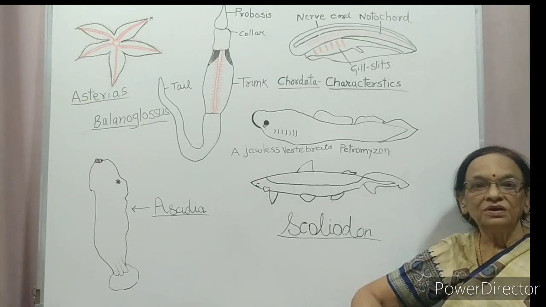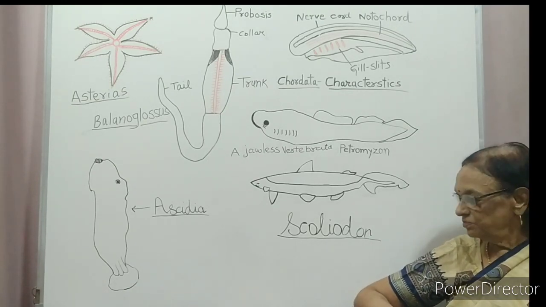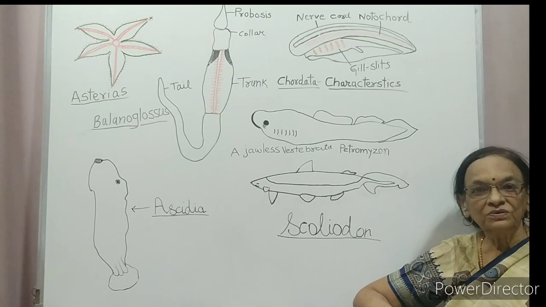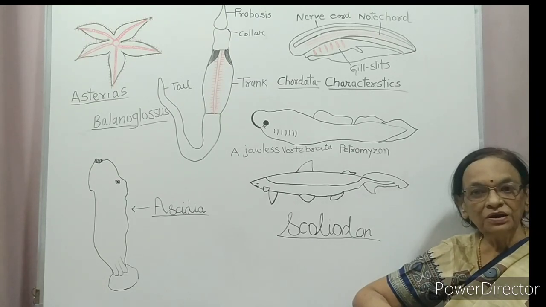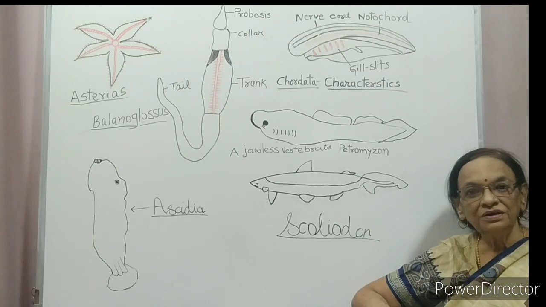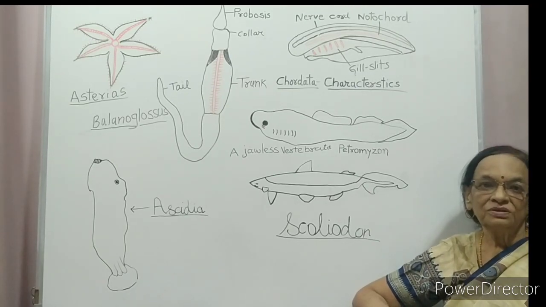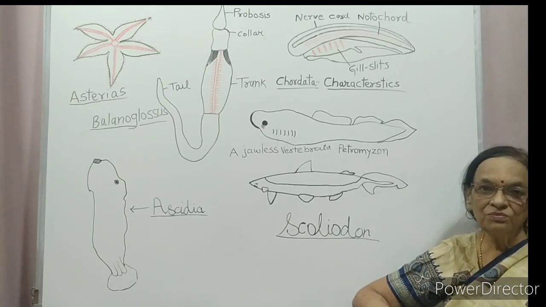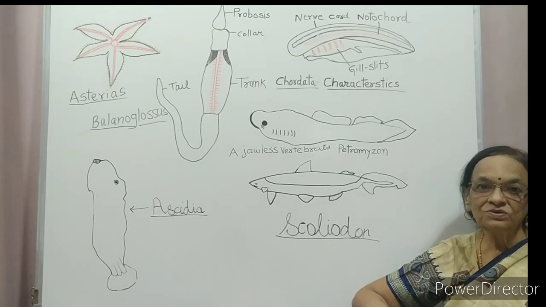Circulatory system is of open type. What is an open circulatory system? Blood is collected in the hemocoel. From the hemocoel, blood directly enters into the heart through a small pore. Then this blood again enters the hemocoel through the artery. So there is no closed system of blood circulation.